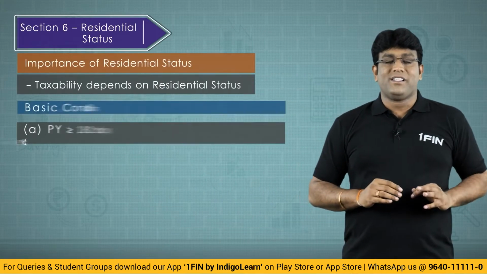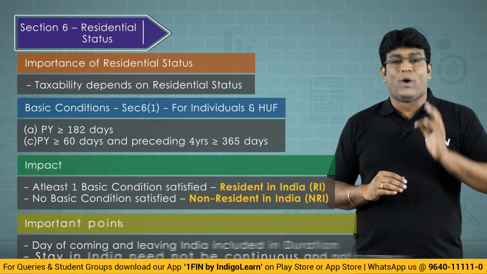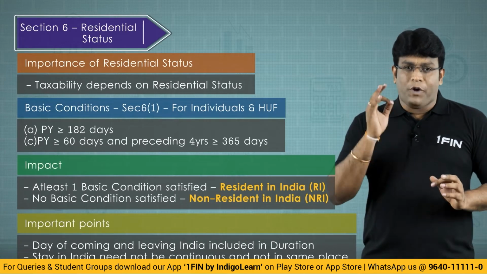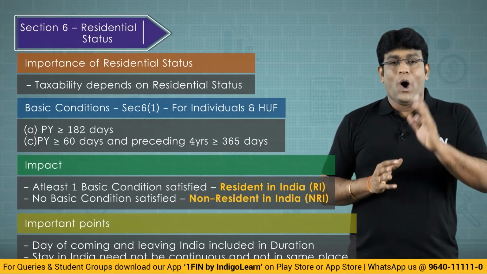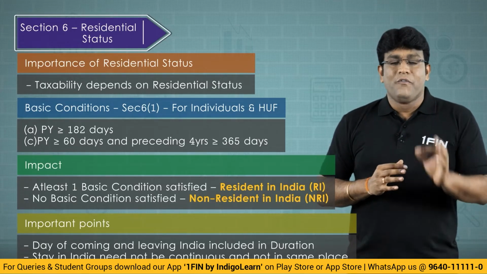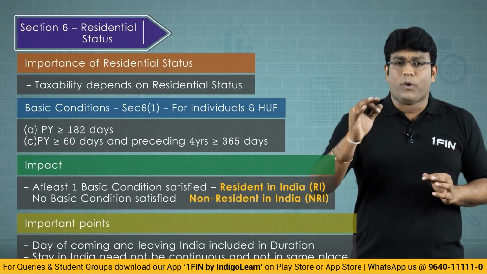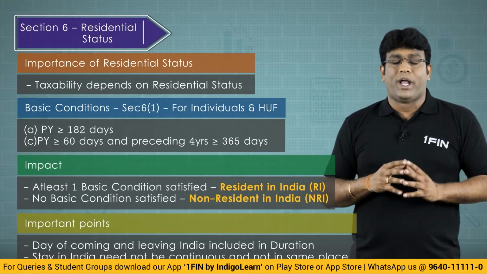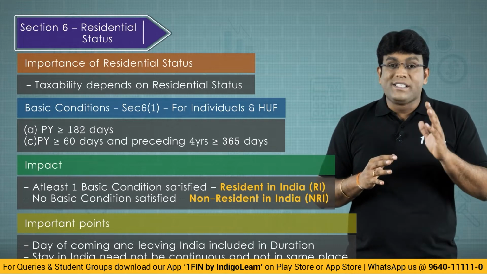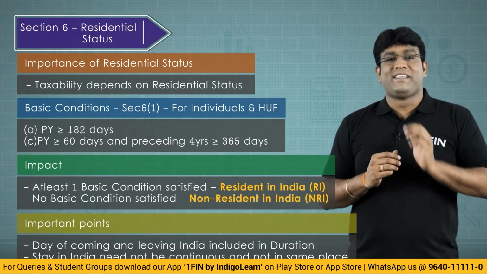So the basic conditions given under section 6 subsection 1 are: he must be in India for a period of 182 days or more during the previous year, or he must be in India for a period of 60 days or more during the previous year and 365 days or more during the 4 years preceding the relevant previous year.